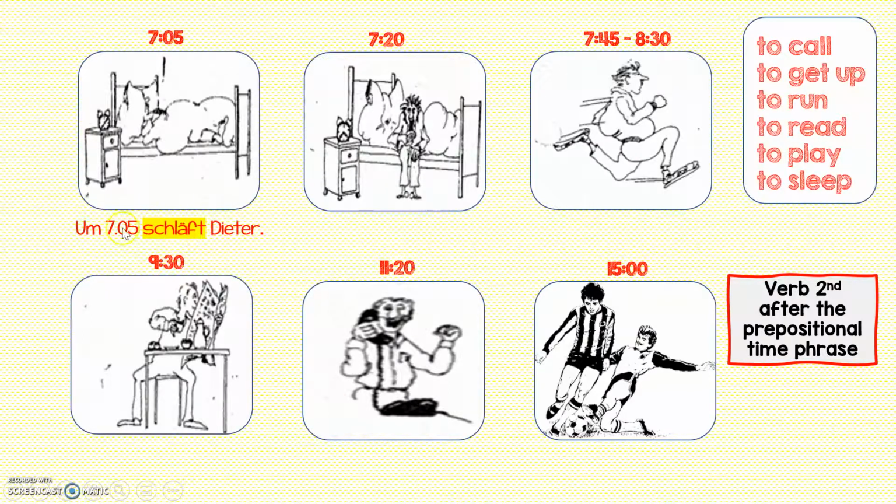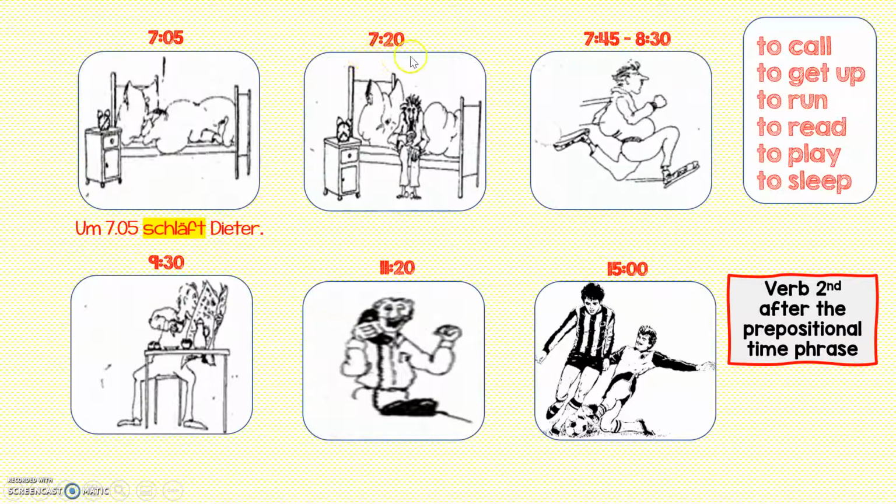But in German, that verb has to be in the second position. And Dieter is the subject of this sentence, so it's way back here. So 7:05 schläft Dieter. This is one element that cannot be broken up, so that goes together as kind of a chunk. And then the verb has to be the second chunk. So was macht Dieter 7:05? 7:05 schläft Dieter.